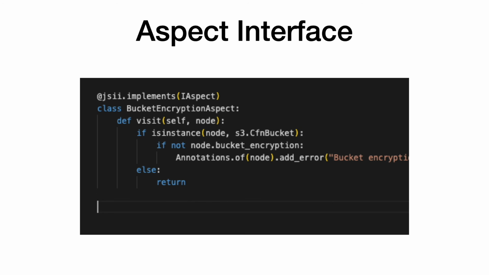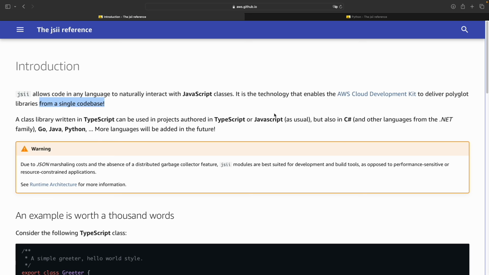To create an aspect, you need to implement the IAspect interface. Unlike the standard way to implement an interface in Python, with CDK, you must use the JSII decorator as shown here. Why can we not implement the interface in a standard way? To understand this, we must understand JSII first.